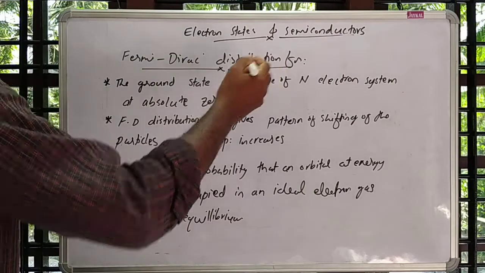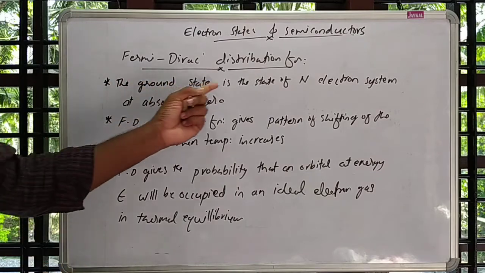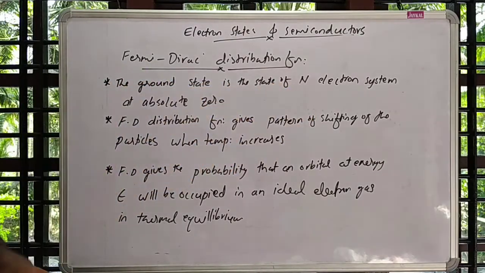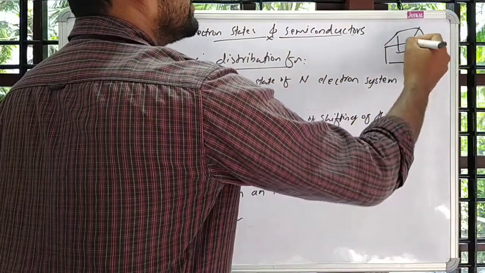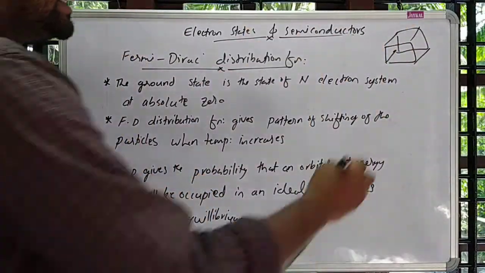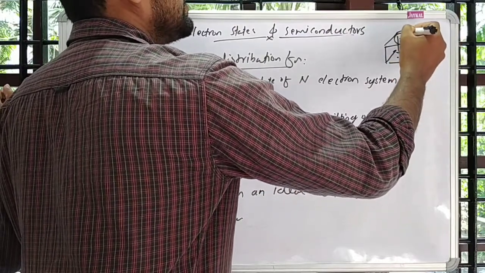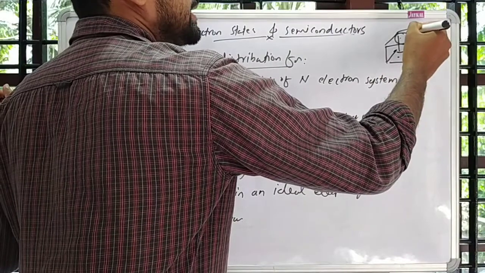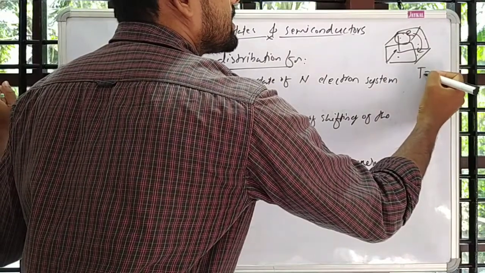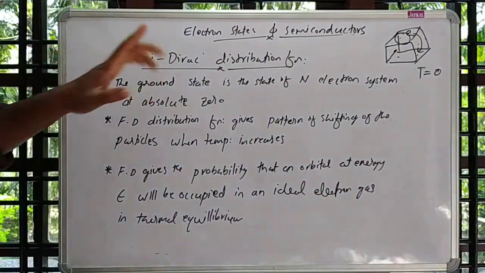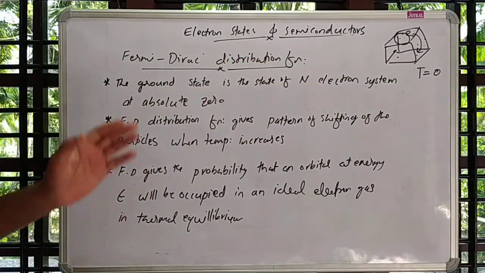Here, let us discuss the Fermi-Dirac distribution function. For that, we can define the ground state. The ground state is the state of any electron system at absolute zero temperature. When we are considering a material having a volume V, it has many constituent atoms, and those atoms have free electrons that can move freely through the volume of the metal. At absolute zero temperature, the state of the electron system is known as the ground state.